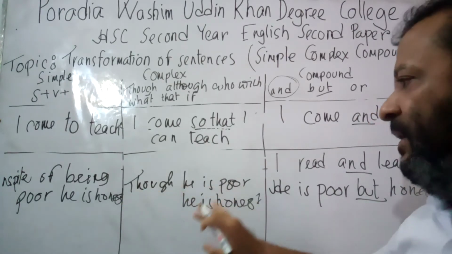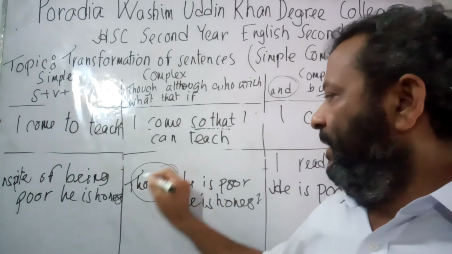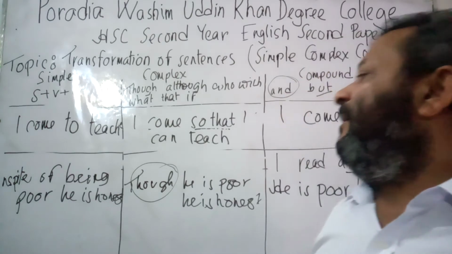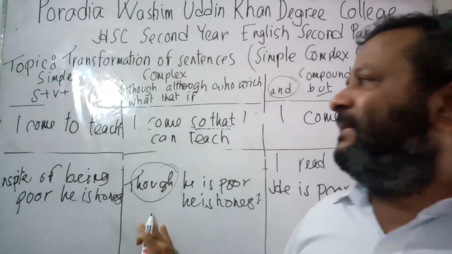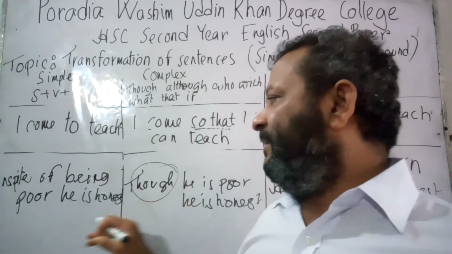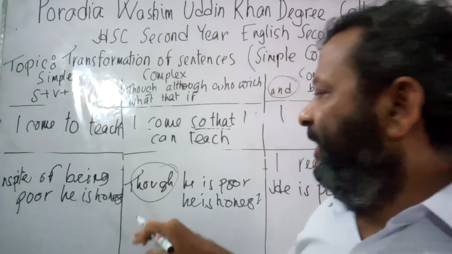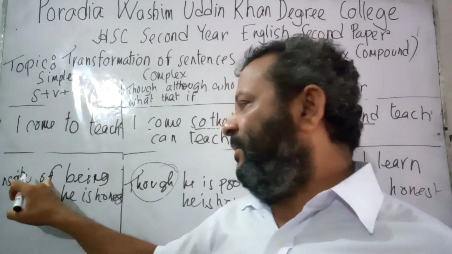Though he is poor, he is honest. Now, when I find a sentence with though, and if I am given the order to convert the sentence into simple, I would start the sentence with in spite of. That is, instead of though, although, I would start the sentence with in spite of.